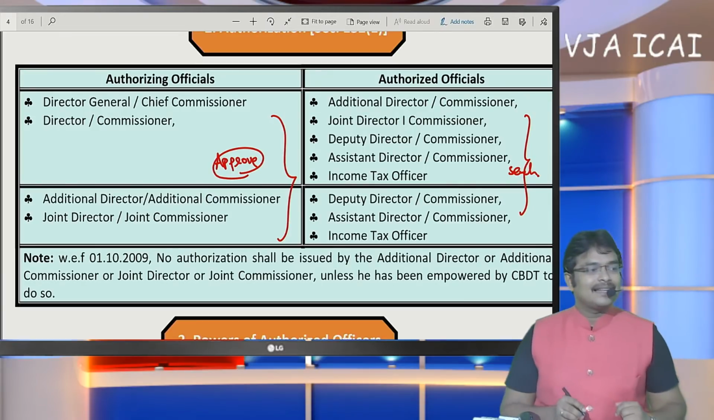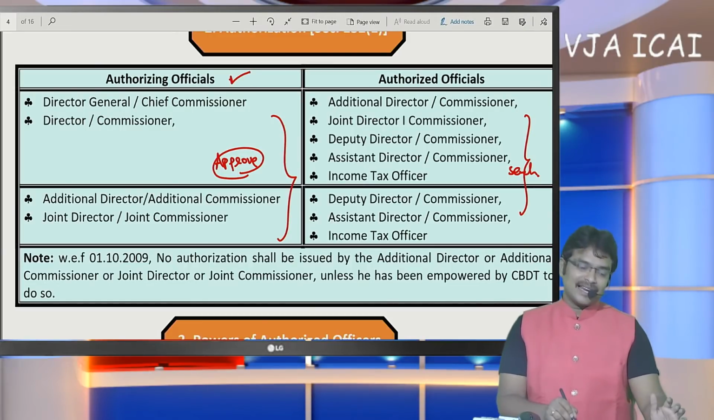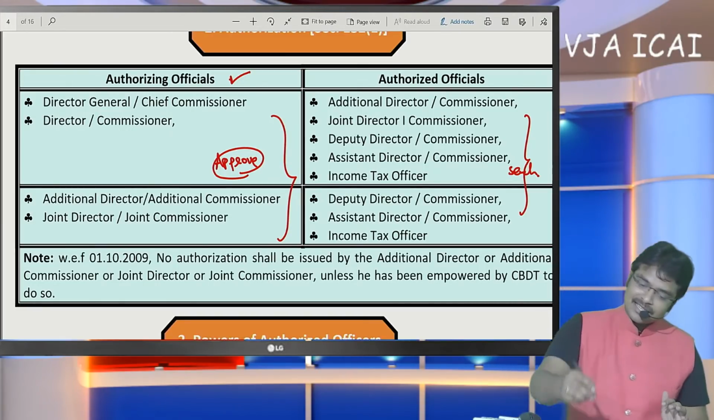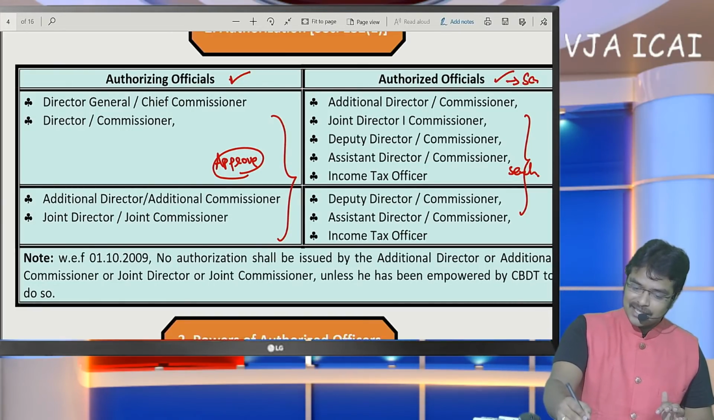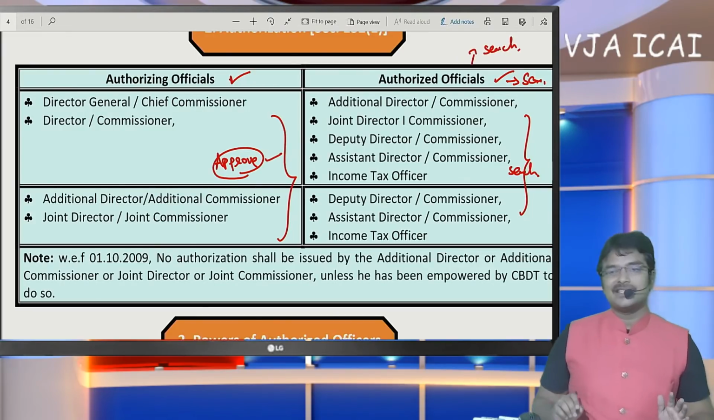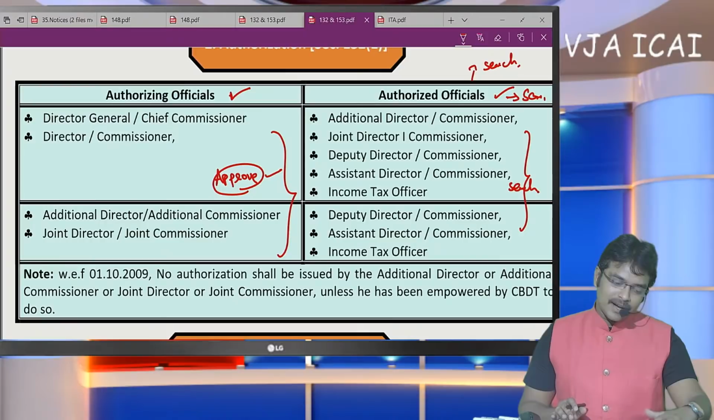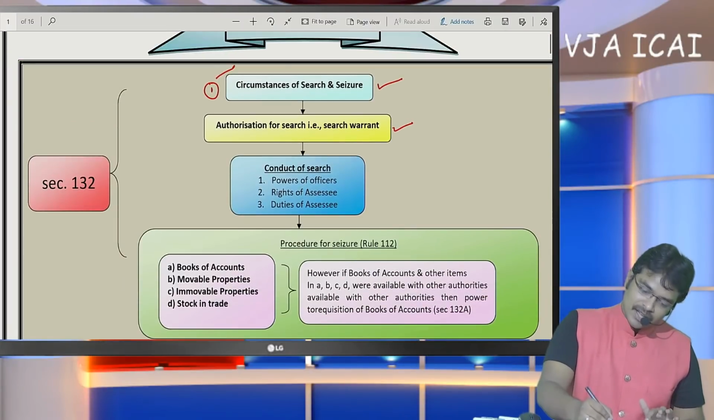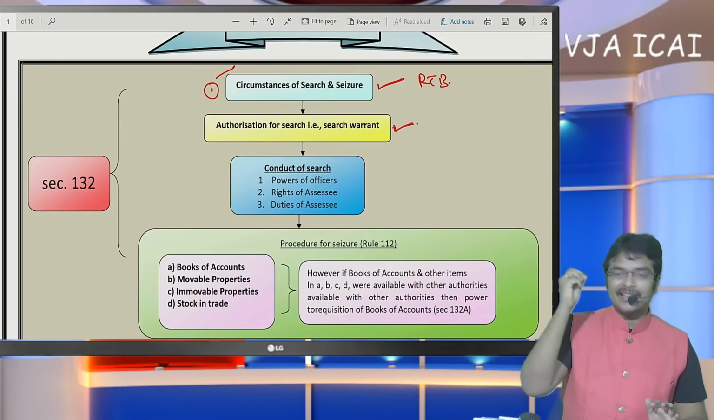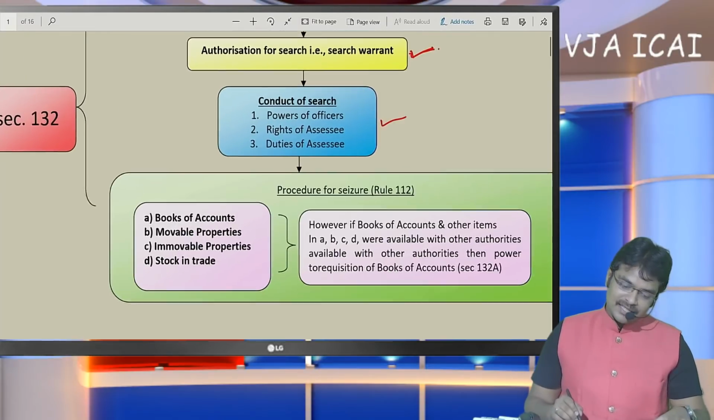What the search officials are required to do is, first, take the approval of these authorizing officials, and then after obtaining that approval, the authorized officials can go for the search. Sir, these officers will do the search by taking the approval of those officers. Very simple understanding. Finally, the thing to be noted here is, first there must be circumstance, reason to believe. Number two, they can issue authorization, the search warrant can be issued. And after that, the officer conducts the search.